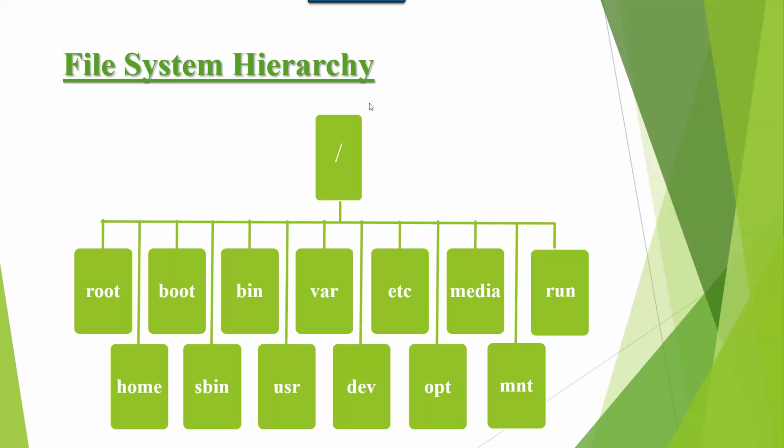In media, external devices information is maintained up to RHEL 6 version only. MNT contains partitions and their mounted directories information. And run contains external devices information and kernel information from RHEL 7 versions.